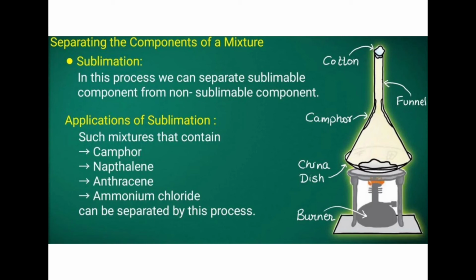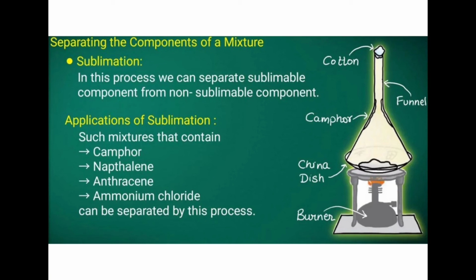So the application of sublimation: many mixtures contain camphor, naphthalene, anthracene, ammonium chloride, which are the elements that show this phenomenon. All these we can separate by using sublimation.